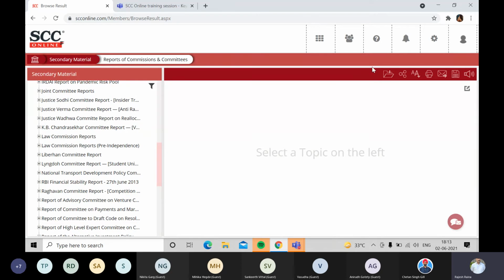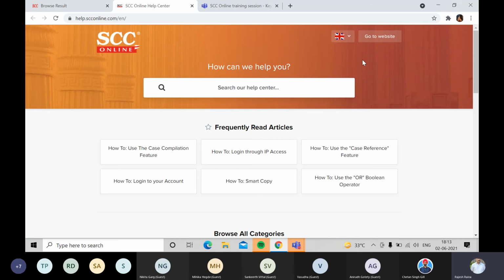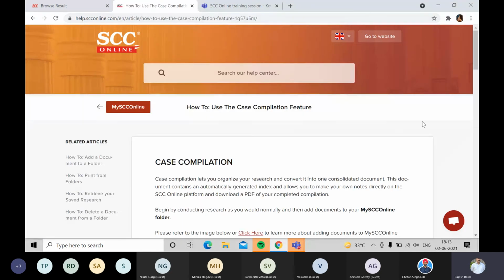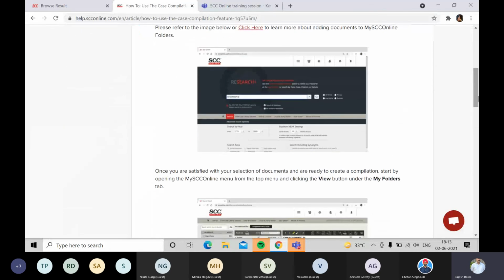While a few more queries come in, I'll just show you another feature, the help feature available to you. Select this, view user manual. It will open in a new window. The frequently read articles are available over here. Let's say I want to know more about case compilation. It will show me the example over here, and I can understand it in totality.